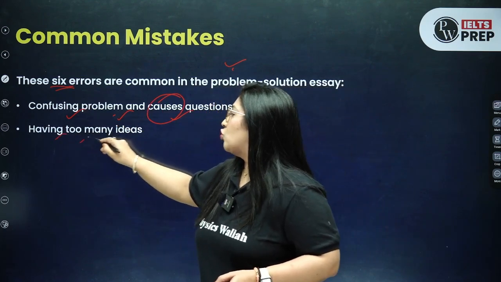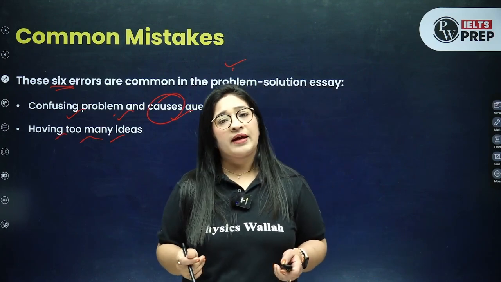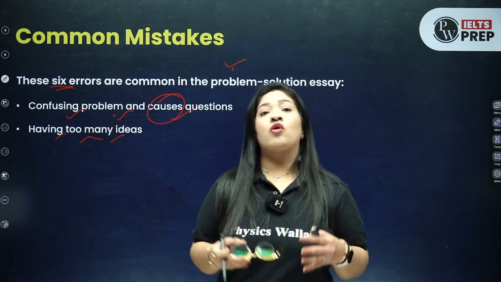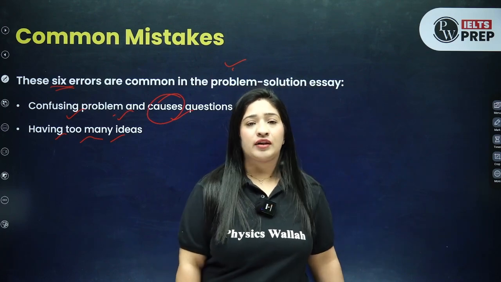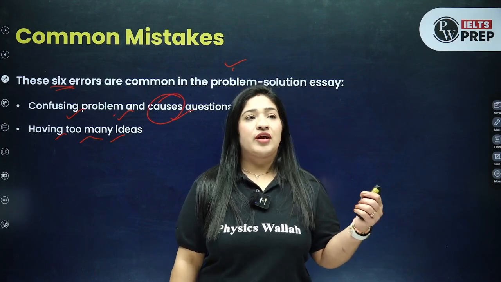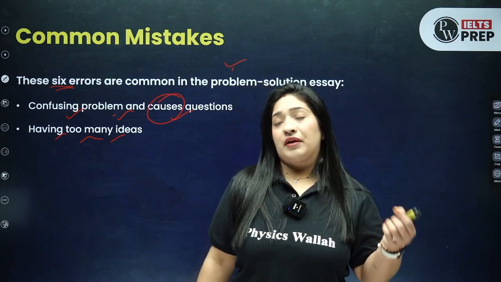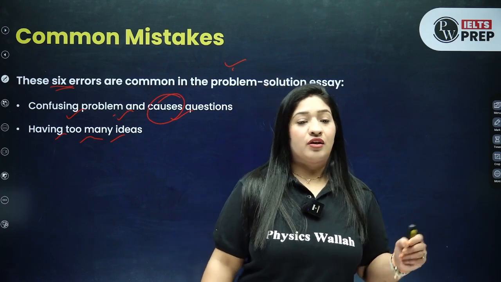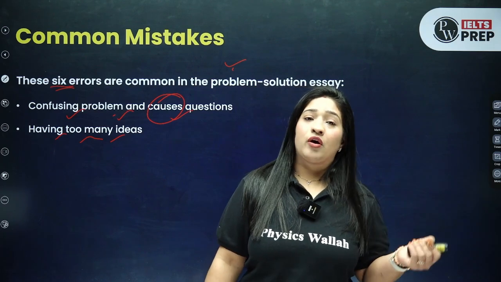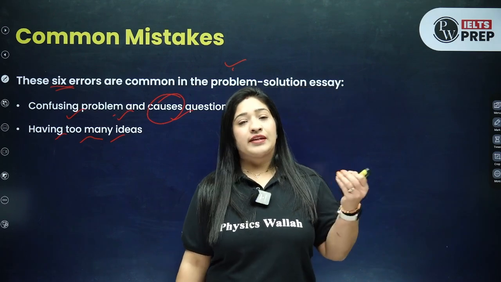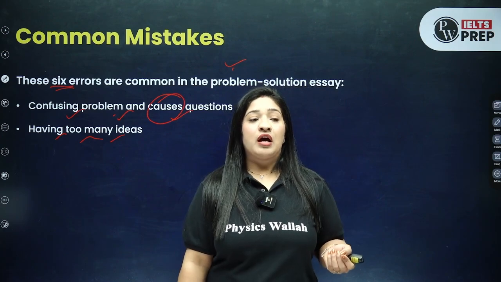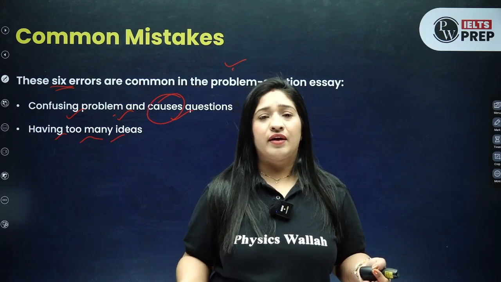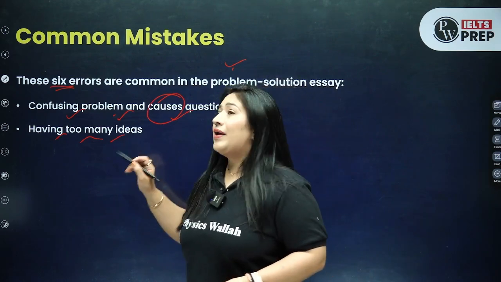Then having too many ideas. Now when I say having too many ideas, sometimes it is possible that you may get an essay where you will have a lot of ideas. Let's suppose traffic congestion is the essay type. There are so many reasons. For example, everybody is going to the office between 8 to 10. Moreover, I can say the roads are not good. People are using their own transportation, their own car. They are not using public transportation. I would say the increasing number of cars on the road. So there are so many reasons, right? These are very common ones. So having too many ideas, it's okay.